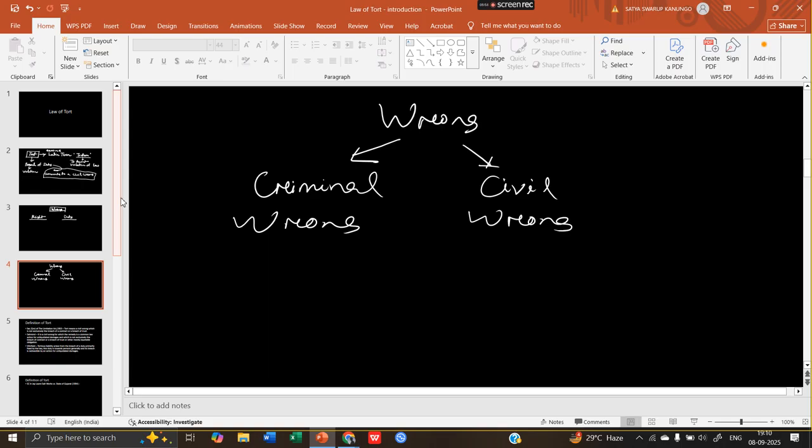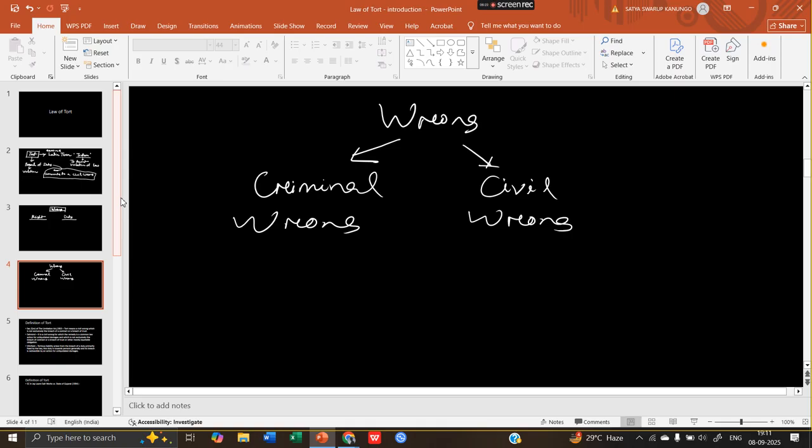So wrongs are of two types. And why do we say that theft, extortion, robbery, murder, rape are criminal wrongs? Why are we saying this? Because in law, when a criminal wrong occurs, yes, it might occur against one person, but the state would take the responsibility to give justice.